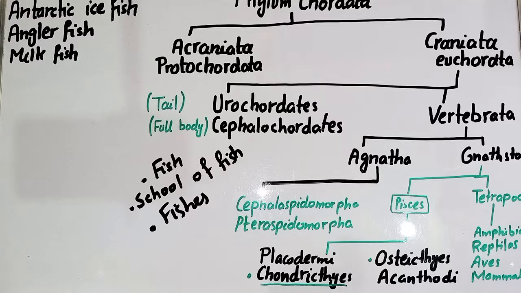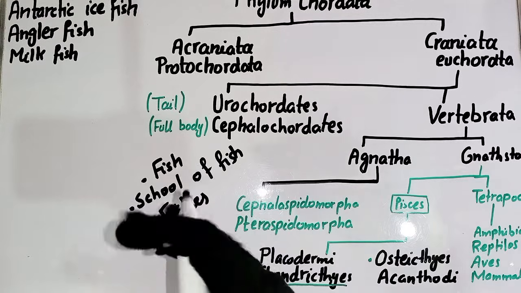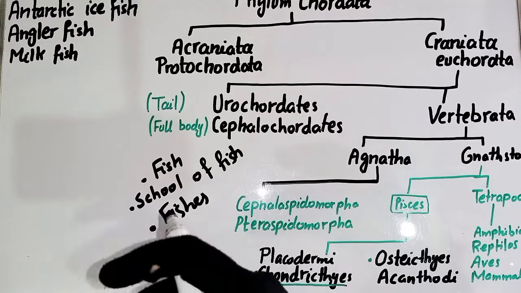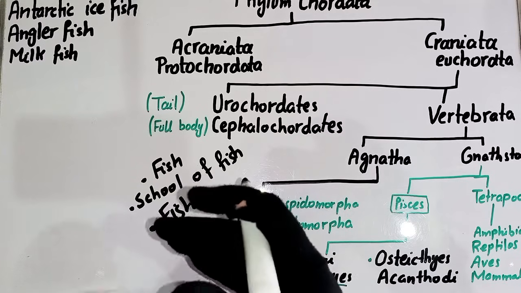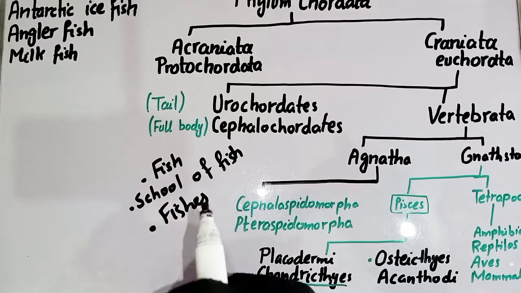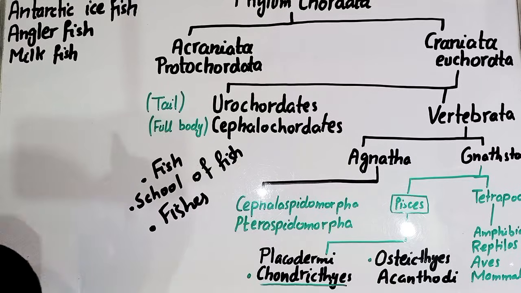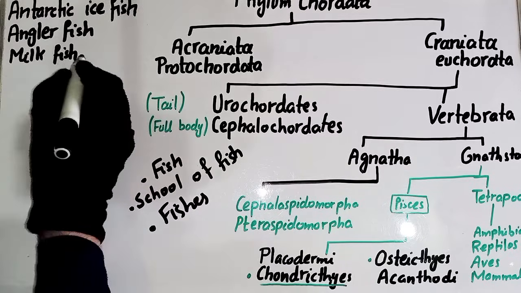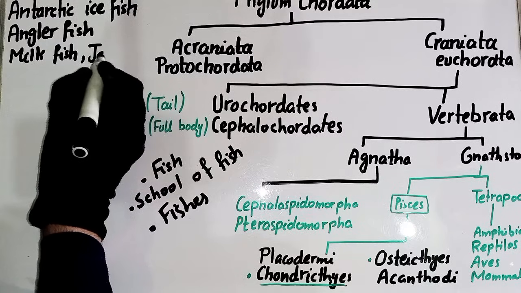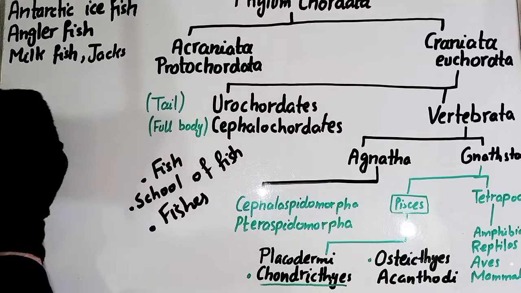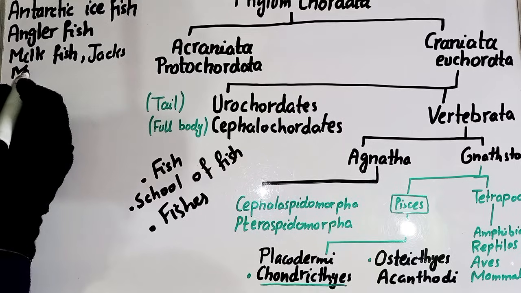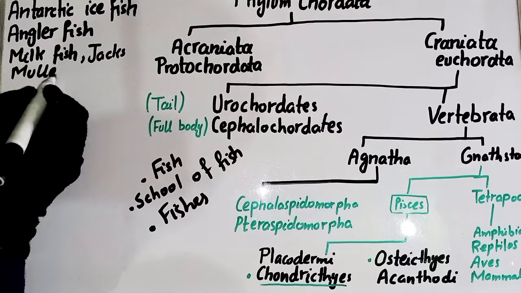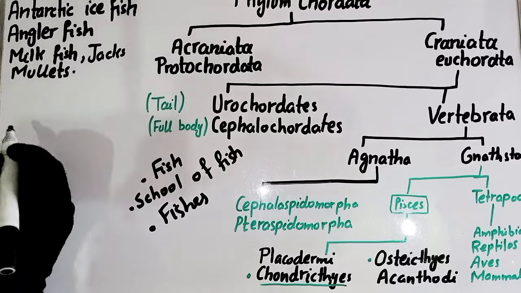If they are not fishes, then which phylum do they belong to, and what is the main definition of a fish, and which characteristics will be present in a fish. So milk fish. The second one is the jacks, and the third one is the mullets. Hope these are enough for you, for eyelids.